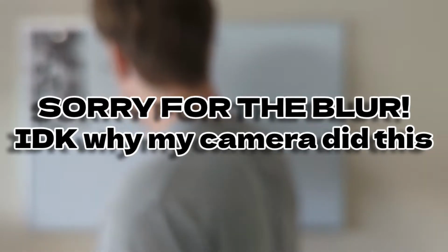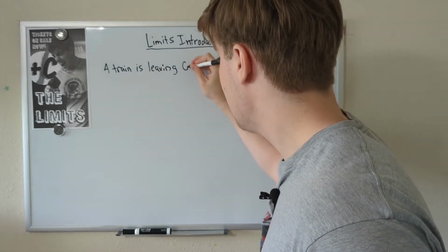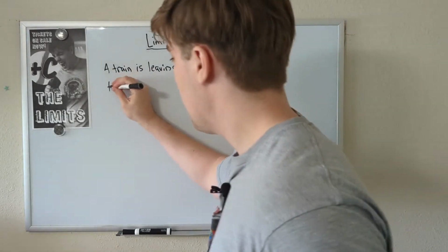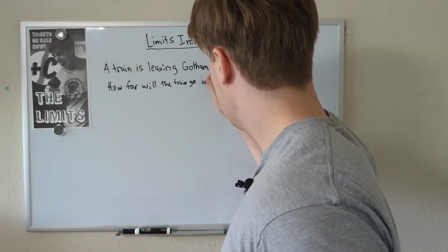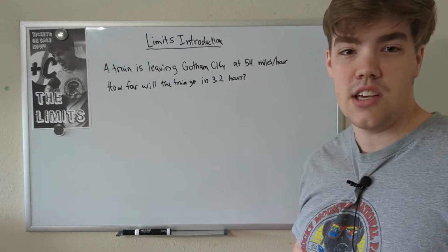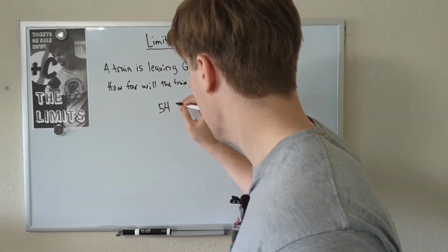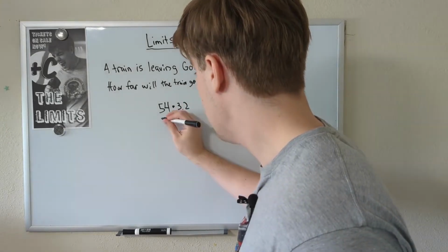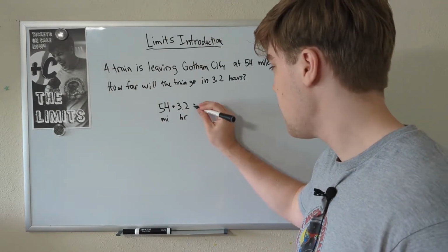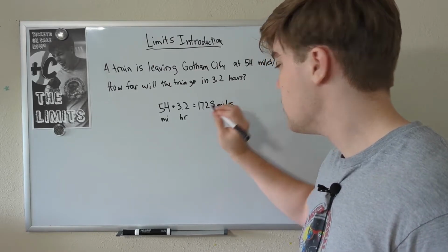A train is leaving Gotham City because, let's be honest here, who would want to live in Gotham City, right? At 54 miles per hour. And we want to figure out how far that train will go in 3.2 hours. Now you may be looking at this question and thinking, yeah, that's really easy. And you'd be right, it is a really easy question. All we have to do is multiply 54 miles times 3.2 hours. When we multiply 54 times 3.2, our answer comes out to be 172.8 miles in the allotted 3.2 hours.